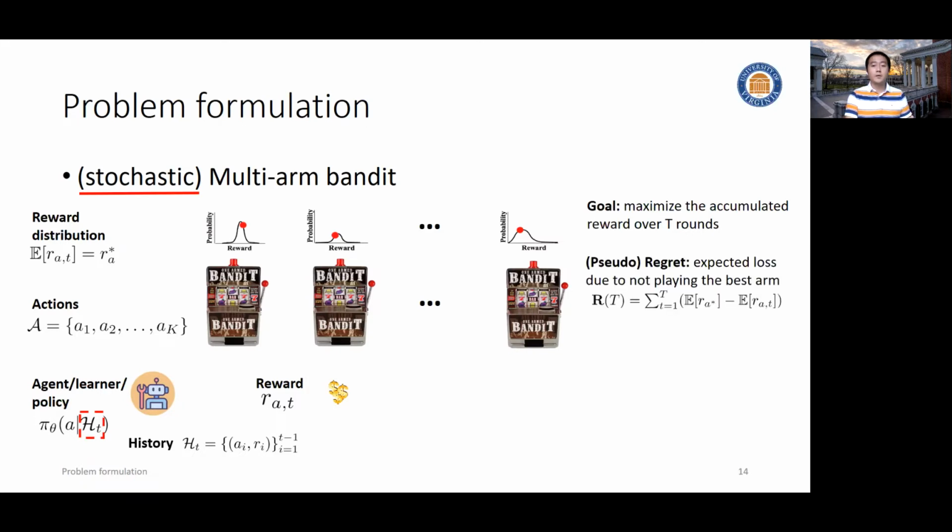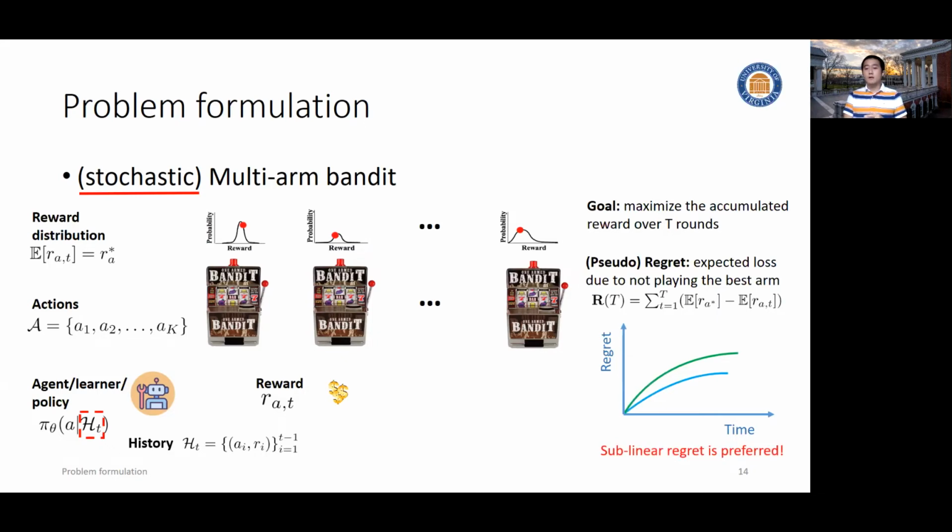And then the typical metric to evaluate the agent's policy is regret, or pseudo regret, which is defined as the expected loss due to not playing the best arm. As you can see, this is a cumulative metric, and the best we can do is to get zero instantaneous regret. So the regret is always increasing over time. So the only way we could have is to increase slower.